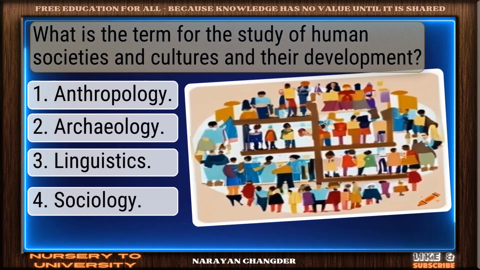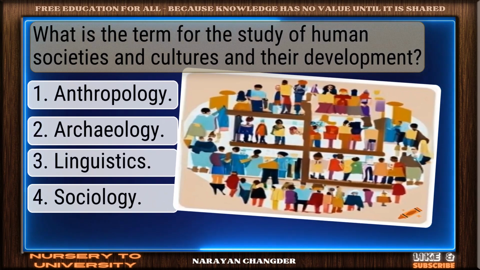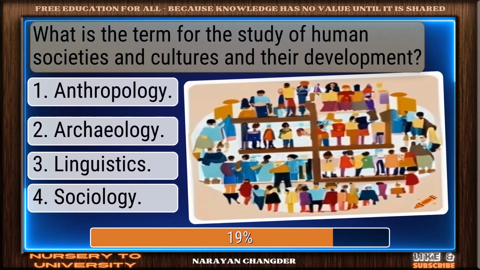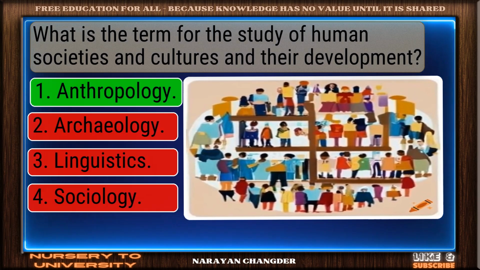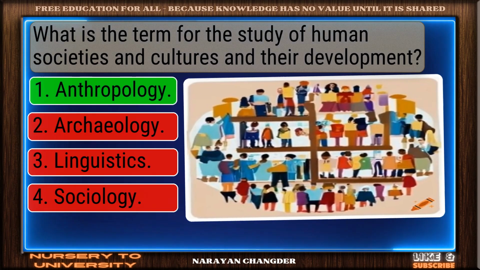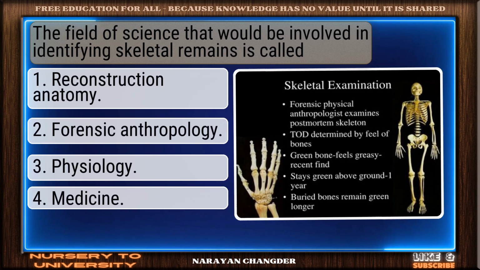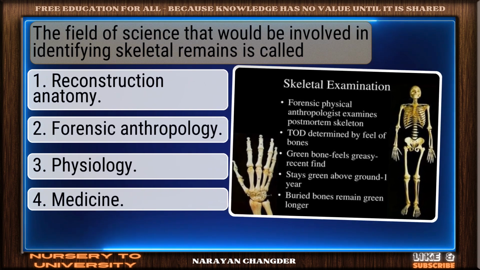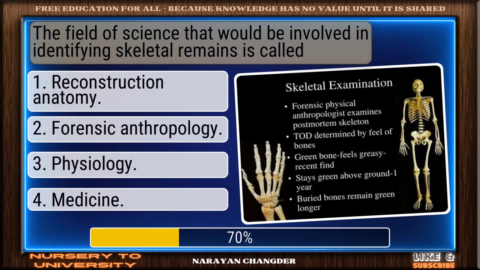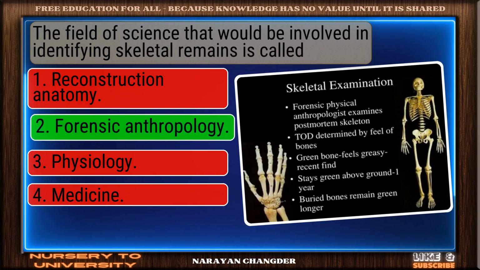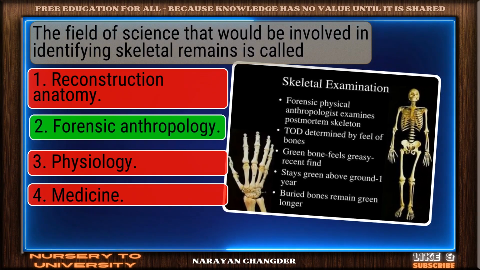What is the term for the study of human societies and cultures and their development? Right choice. Anthropology is the best answer. The field of science that would be involved in identifying skeletal remains is called. Correct. Forensic anthropology is the right answer.